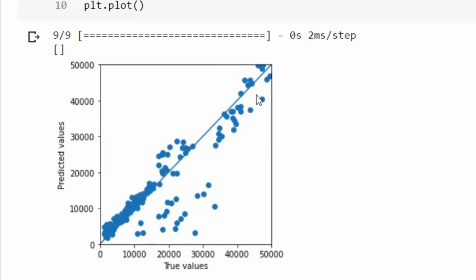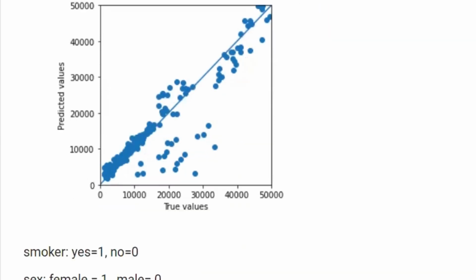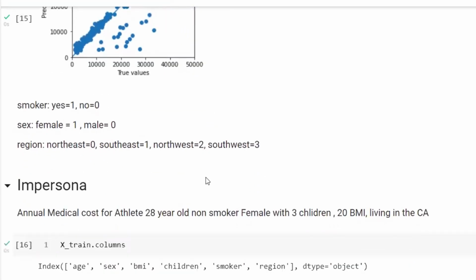And you can see we almost have all the points. This is the scatter plot. And we have all the points on the straight line with the slope 1. If you remember, we got R squared as 85%. So you can see that's why we are getting this line. And it's so good.